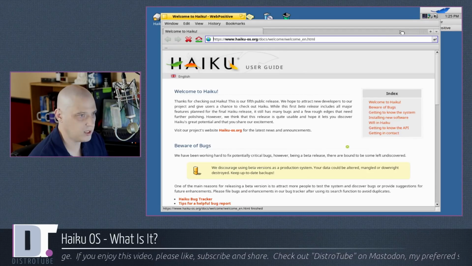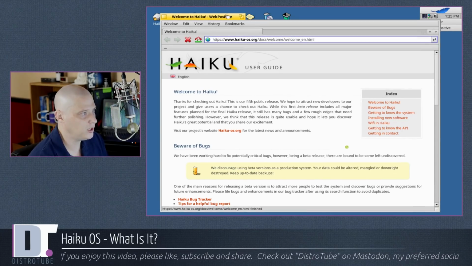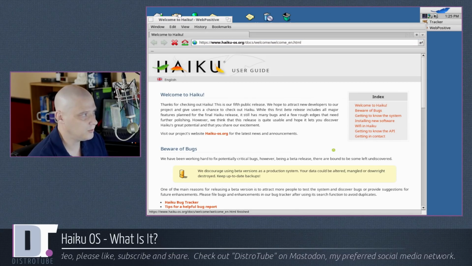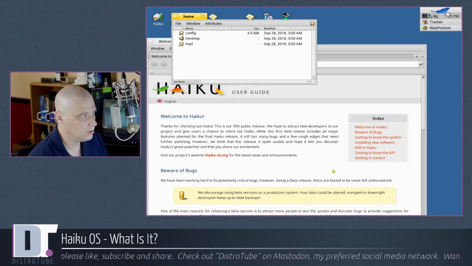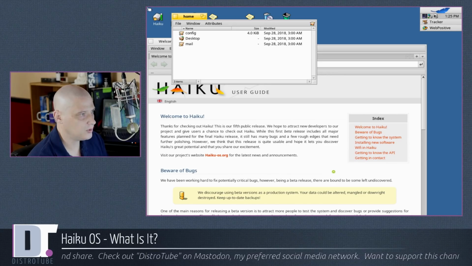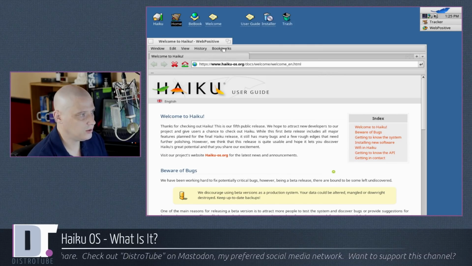Oh, I minimized it. By the way, when you minimize applications, they go over here into the tracker. All the applications I open, if I open 1,000,000 applications, for example, if I open the file browser here, it would show up over here in the tracker if I start minimizing things. Anyway, not exactly sure how that works.